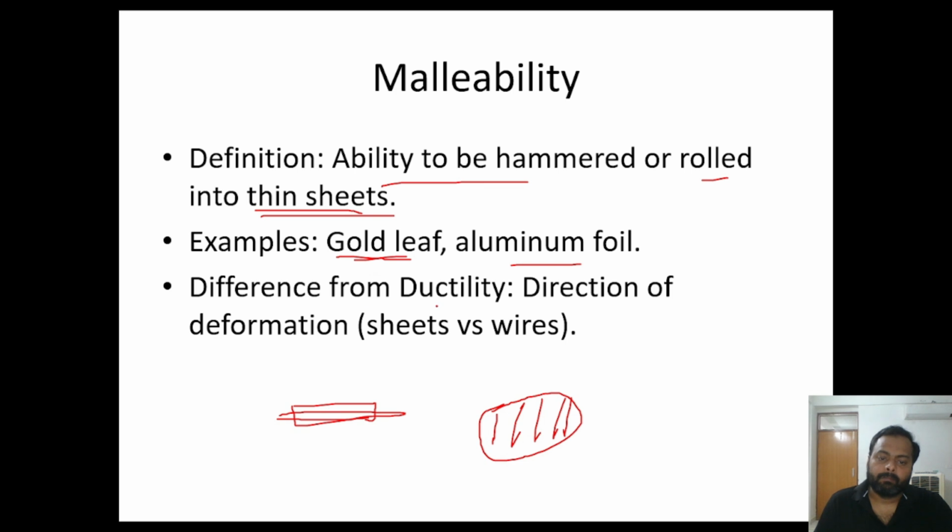How it is different from ductility is due to the direction of the deformation. In ductility it is along the axis. In malleability it is in the lateral direction, planar direction. In malleability, we will have change in planar direction.